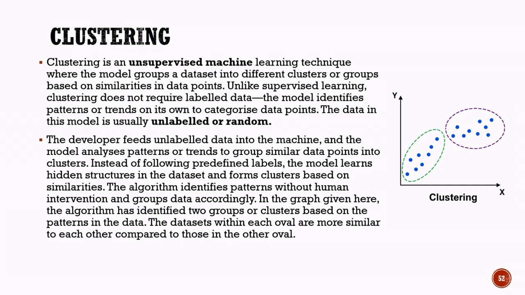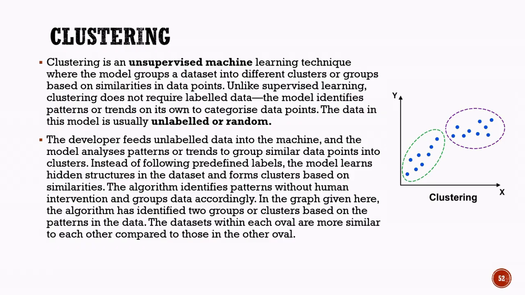During the clustering process, the developer provides the dataset, but does not specify how the data should be grouped. The algorithm analyzes the characteristics of the data and identifies natural groupings on its own. In the graph shown, the model has identified two distinct clusters.